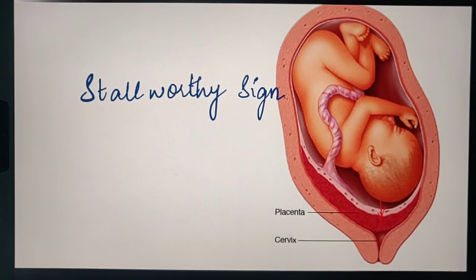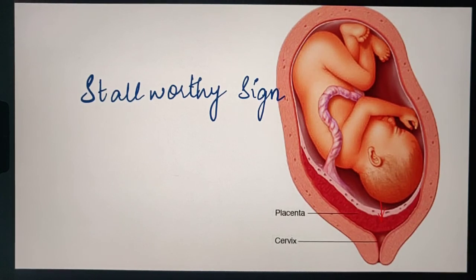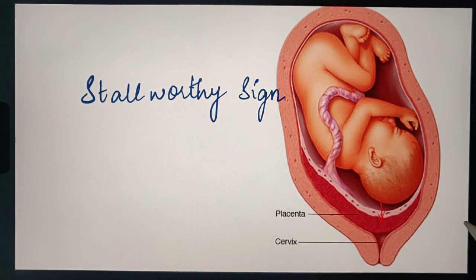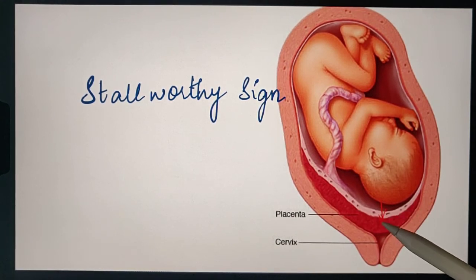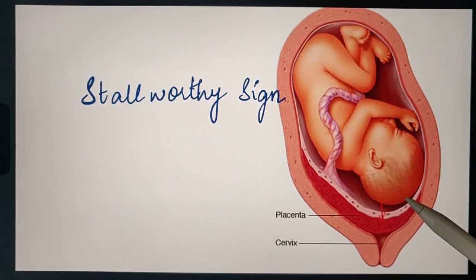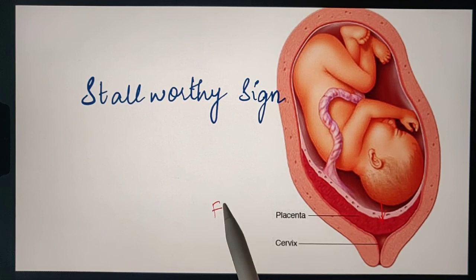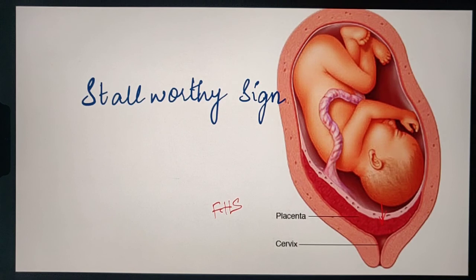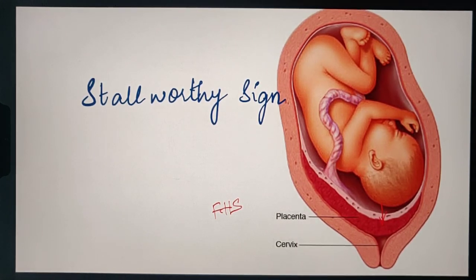And here one important sign we are going to discuss is Tarnier's sign. It is indicative of placenta previa. When you catch hold of the head of the fetus and try to push it into the pelvis, there is pressure on the placenta and the blood supply to the fetus is disrupted, and there are changes in the fetal heart rate. So the fetal heart rate is disturbed, and when you remove the hand and relax, the fetal heart comes back to normal. So this sign is known as Tarnier's sign, and this is indicative of placenta previa.